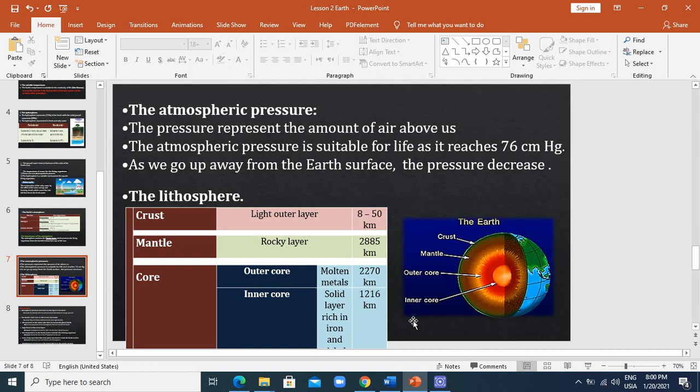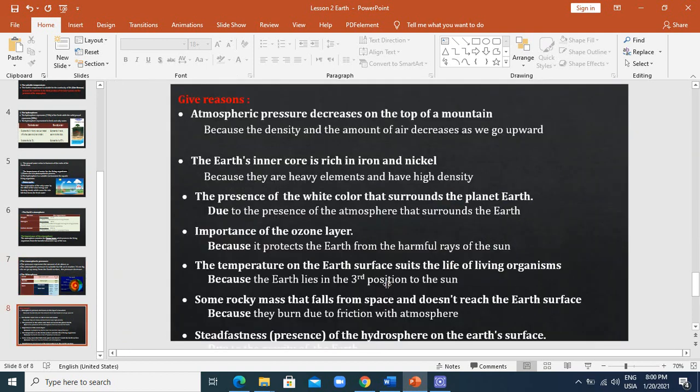the important give-reasons. The atmospheric pressure decreases on the top of the mountain. Why? Because the density and the amount of air decrease as we go upward. Also, the Earth's inner core is rich in iron and nickel. Why? Because they are heavy elements with high density, so they sink in the outer core. And also the white color that surrounds our planet Earth is due to the presence of the atmosphere that surrounds the Earth, and this is represented as a white color.